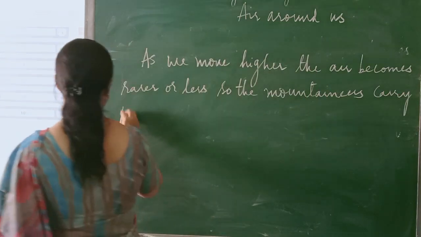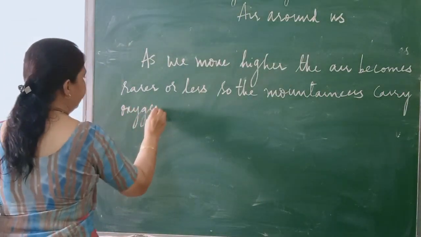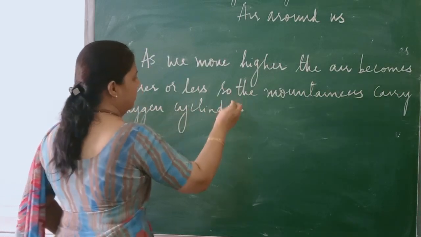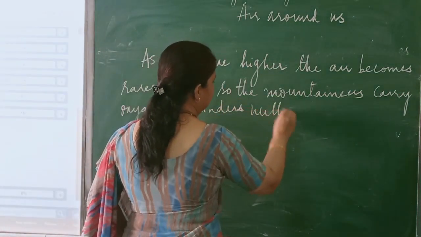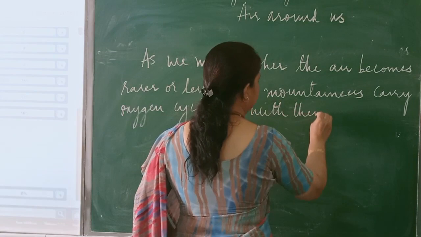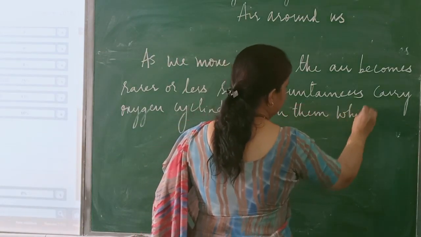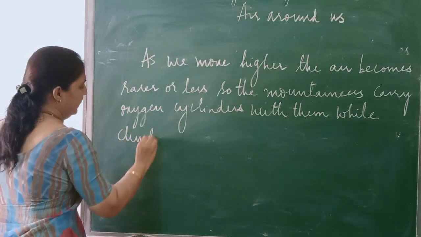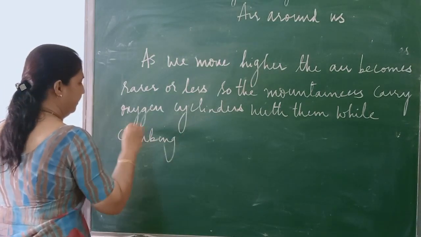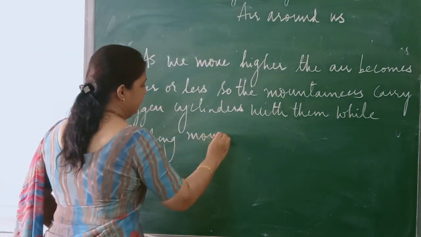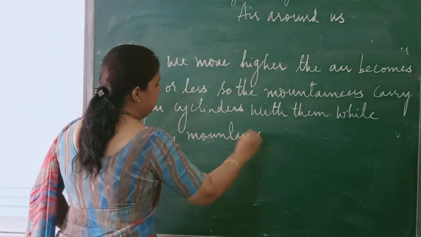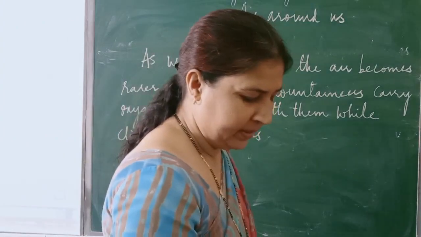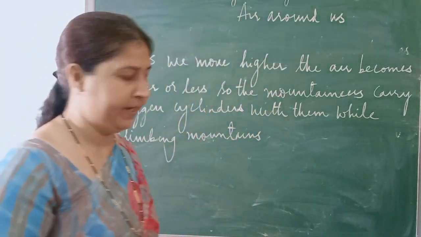They carry the oxygen cylinders with them while climbing the mountains. Isn't it?